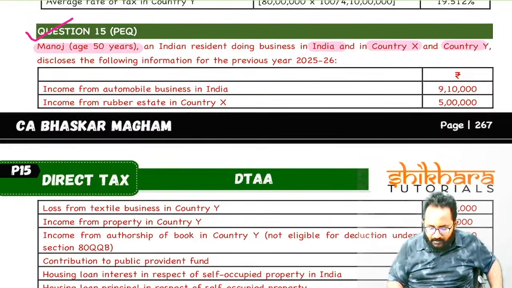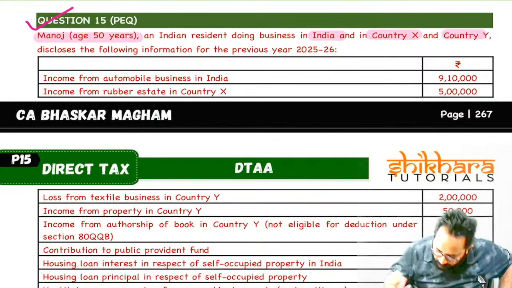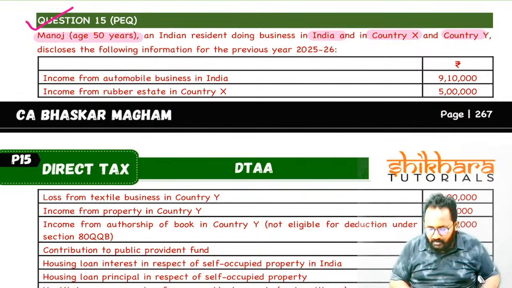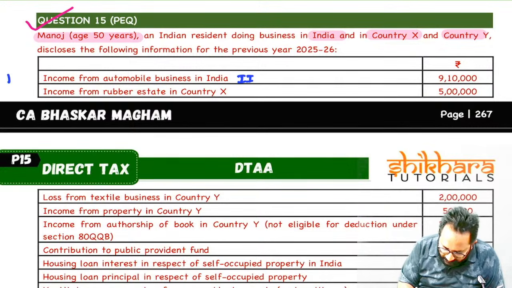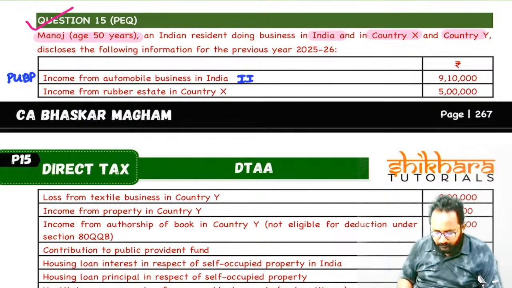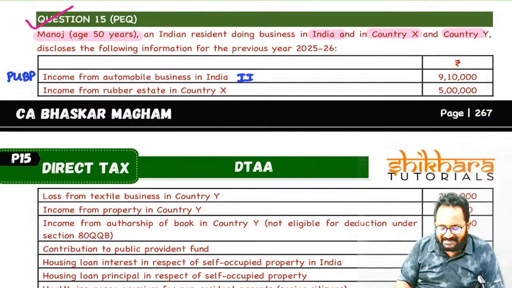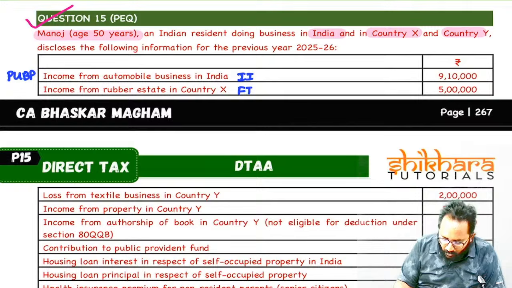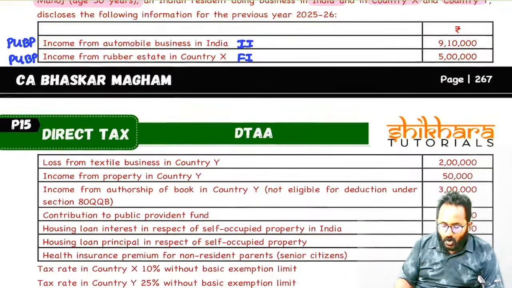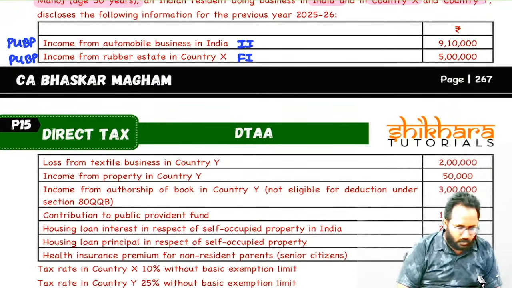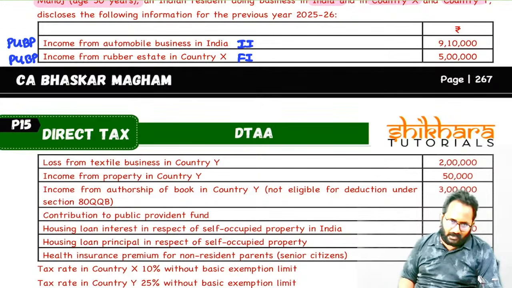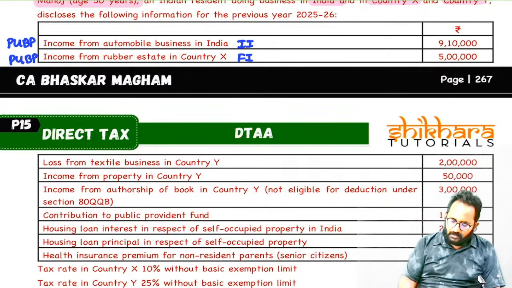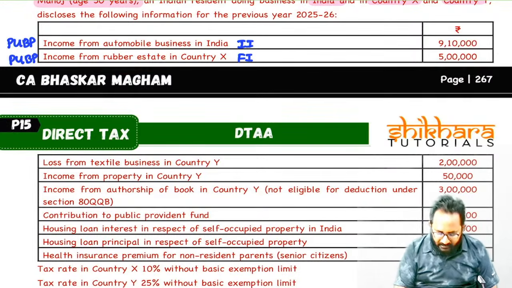Okay, shall we discuss? Tell me the first one. What is the business income we have? Automobile business in India. This is an Indian income. Taxable under which head? PGBP. Income from rubber estate in country X. It is a foreign income. Taxable under what? PGBP. Foreign income, that one. Don't consider it as an agriculture estate. Okay, business only. Even foreign agricultural income is also taxed, but here it is business in a foreign country, PGBP.